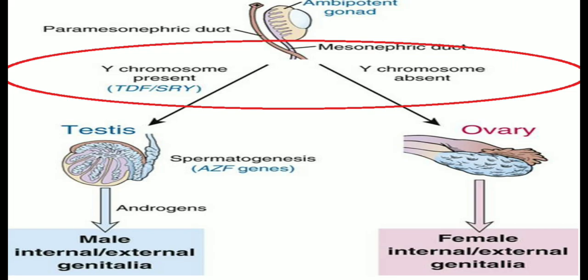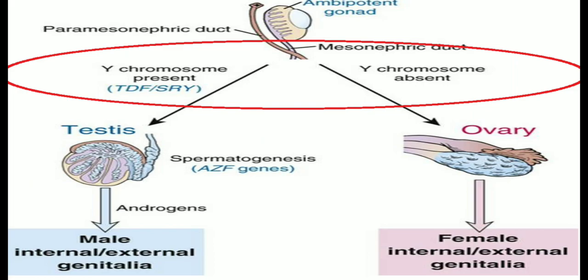Here you can see the chromosomal components. On one side, the Y chromosome is present, so testis will be formed under the effect of androgen, and that will result in formation of male internal and external genitalia. On the right hand side, the Y chromosome is absent, so we will have ovary formation, and female internal and external genitalia will be formed.